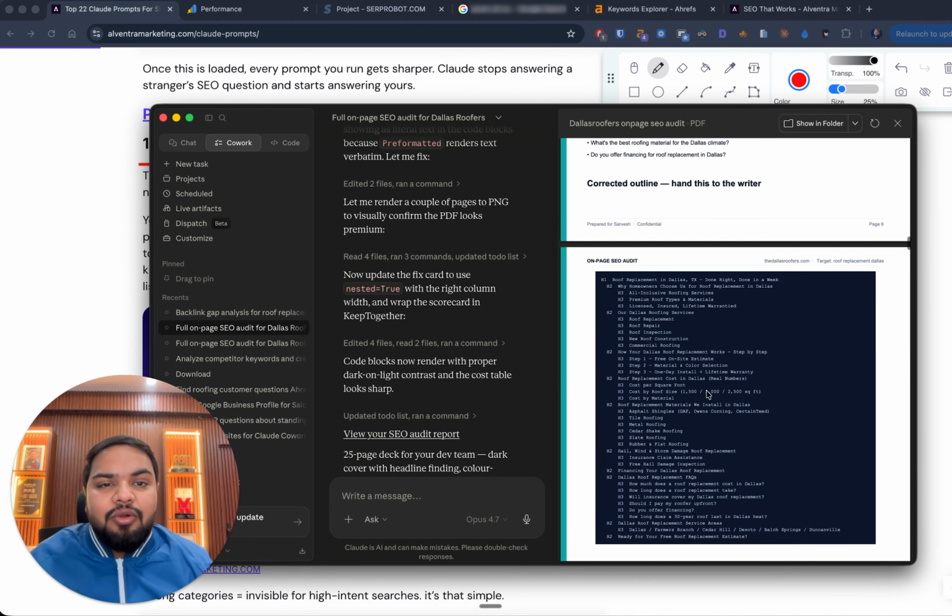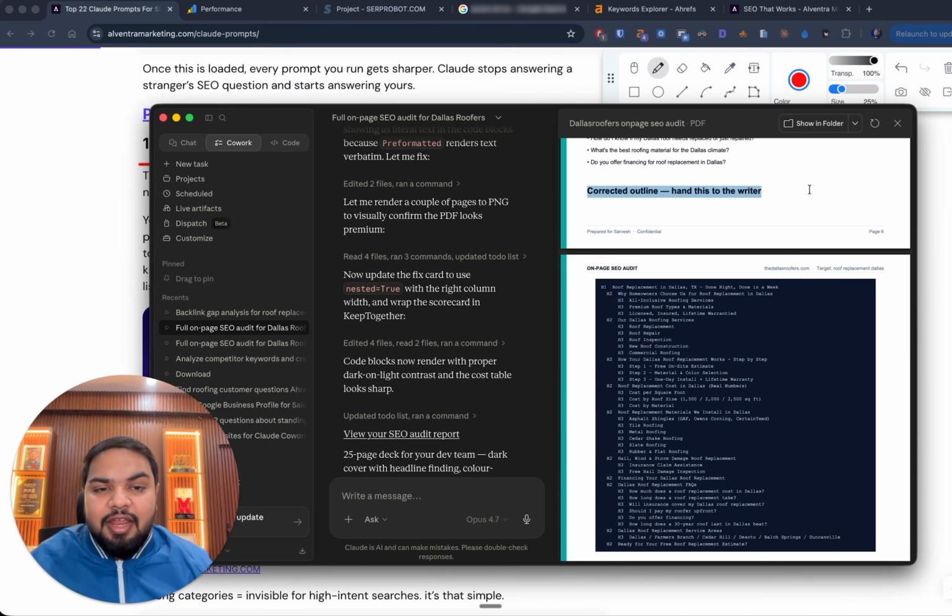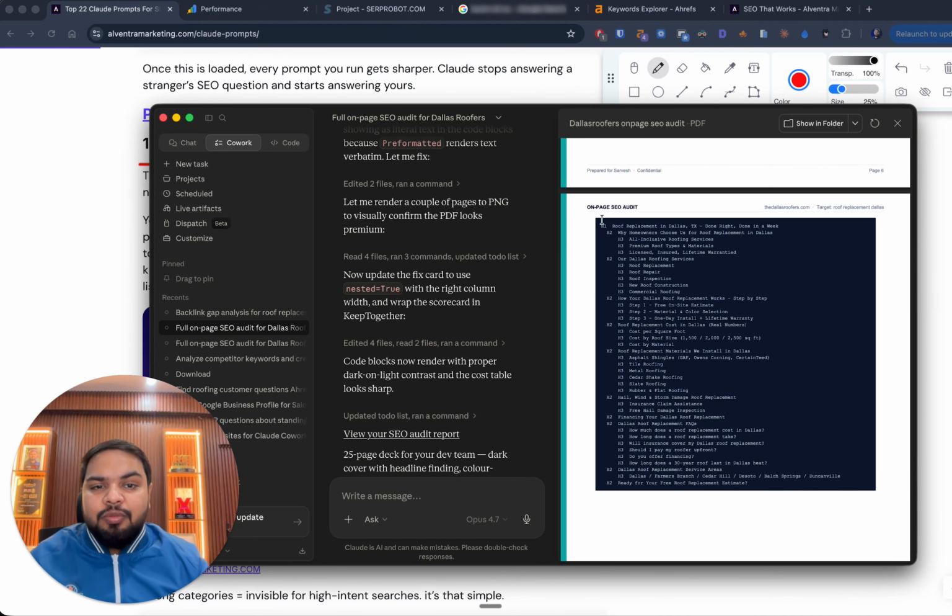So it has also given us a correct outline of how the page should be from an SEO perspective. What should be the H1, what should be the next H2, H3, everything it has given you right then and there. And the best part is, like I've said before, you can ask it to just go ahead and execute this exact structure for you on the website, and it will just do it for you. And within weeks of actually executing this, you can see massive results coming into your website.